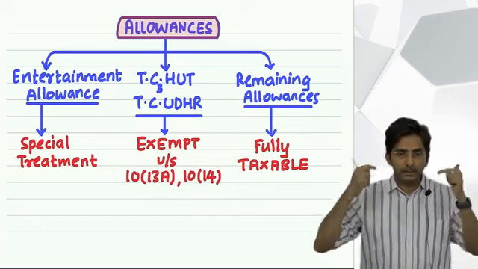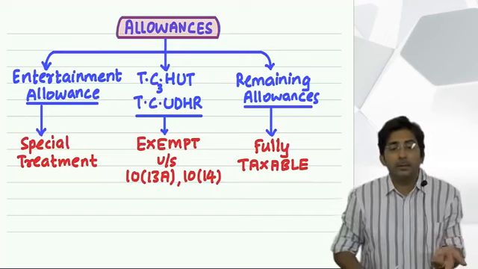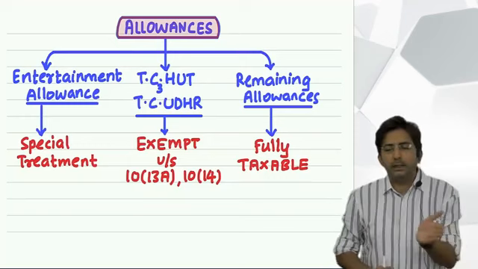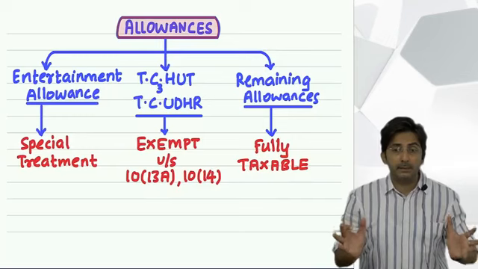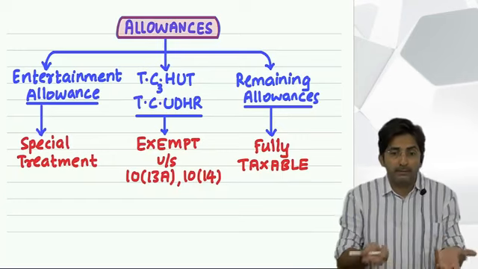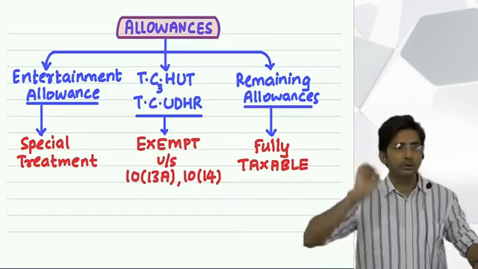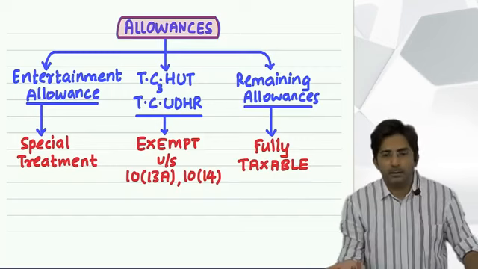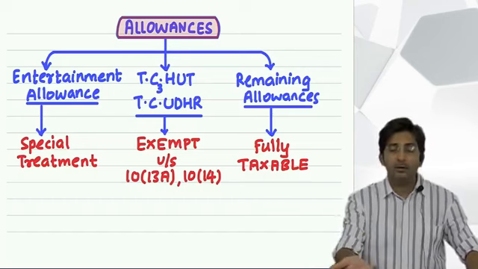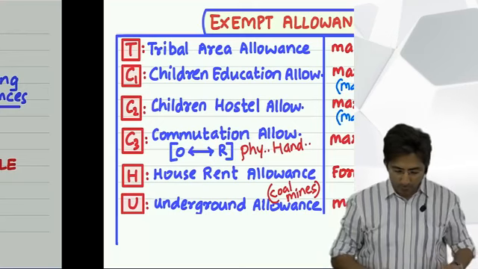See, whenever government has a double mind, which mind do you have to stick to? The one which is lower. And here why double mind? On one hand, government feels 70% should be exempted. But then on the other hand, government feels 70% can sometimes become a very big amount, especially when the driver is getting a huge amount, so 70% will also become a big amount. So they want to limit it to a maximum of 10,000 per month. So that's why a formula has come now. Either 70% of whatever he gets from the boss or 10,000 per month, whichever is less. So this is for whom?